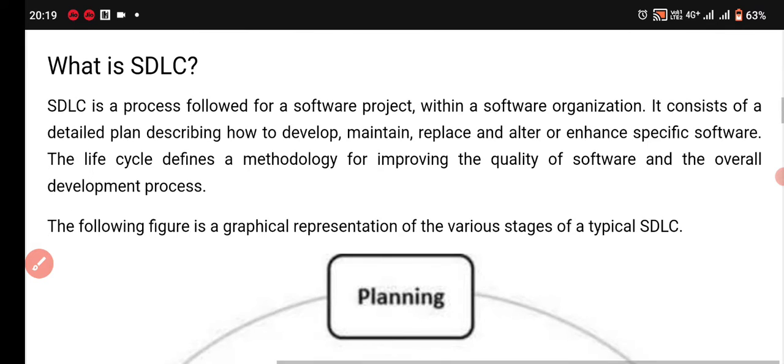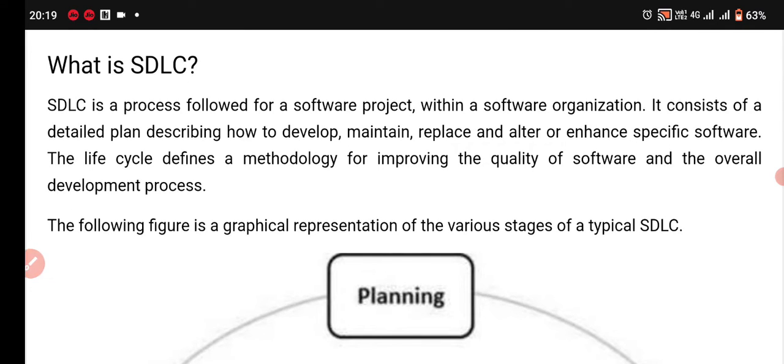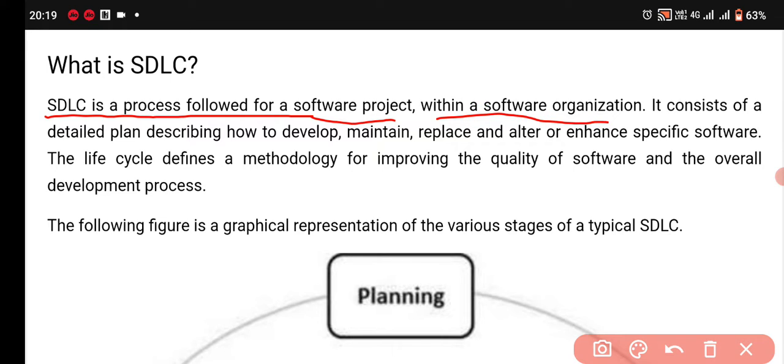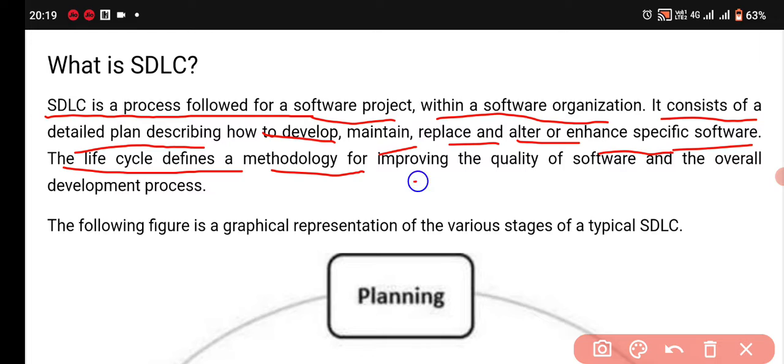What is SDLC? It means what is software development life cycle. Software development life cycle is a process followed by a software project within a software organization. It consists of a detailed plan describing how to develop, maintain, replace, alter or enhance specific software. The life cycle defines a methodology for improving the quality of software and the overall development process.